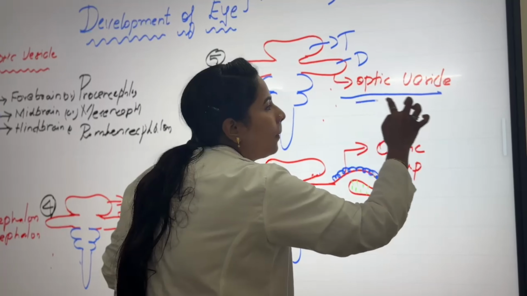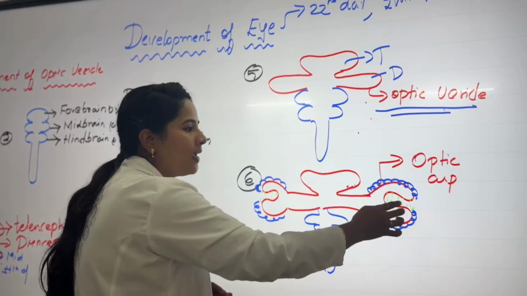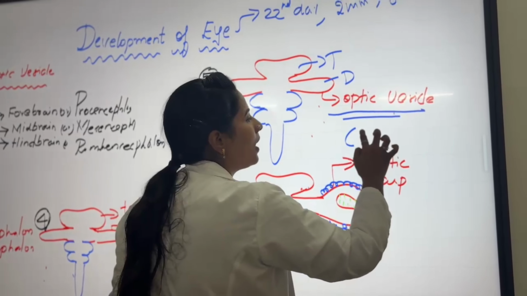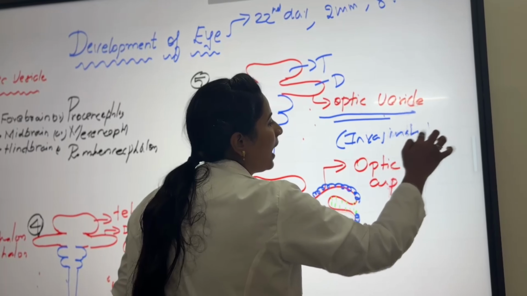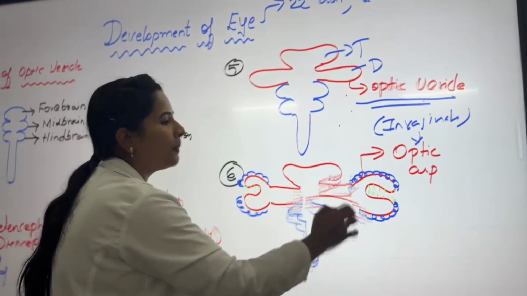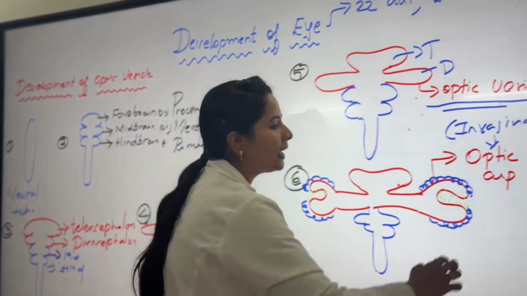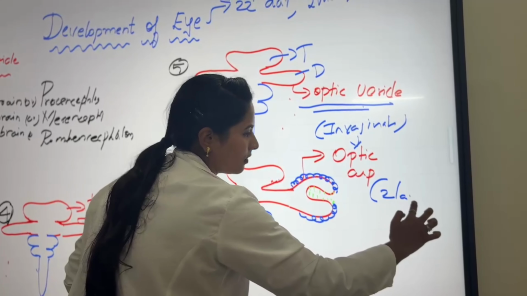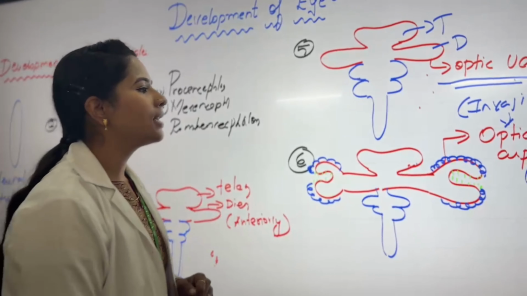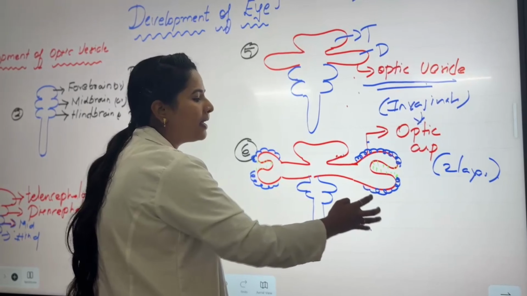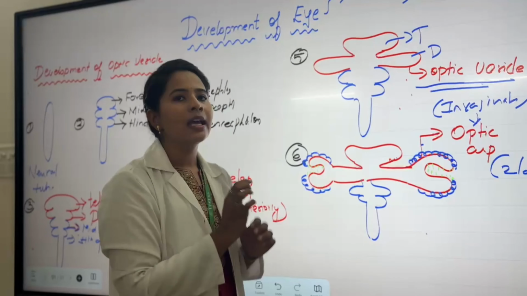Next, you see this optic vesicle. The optic vesicle undergoes invagination and develops into the optic cup. We already saw in the retina that the optic cup has 2 layers: the outer layer is the pigment layer and the inner layer is the neural layer.